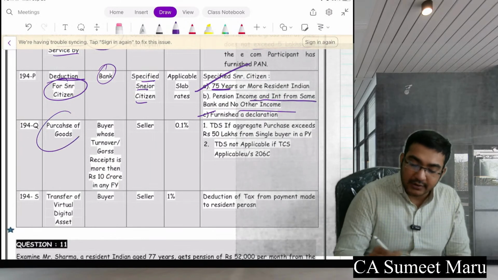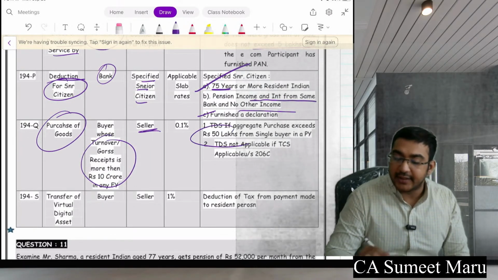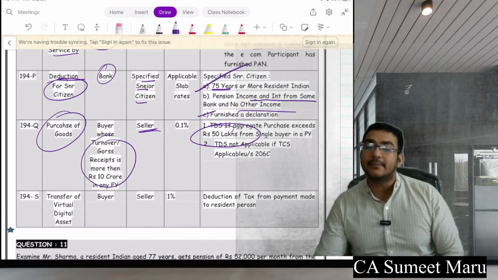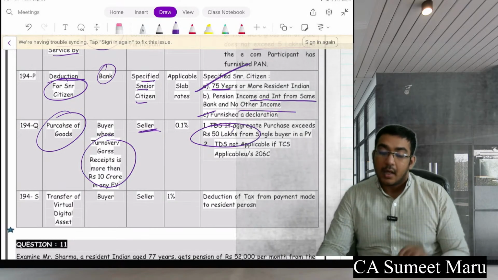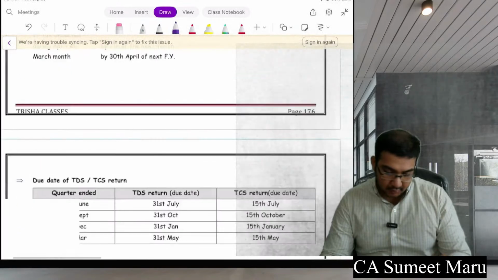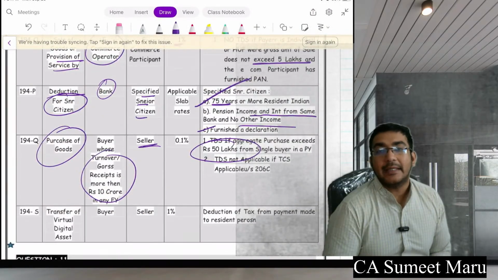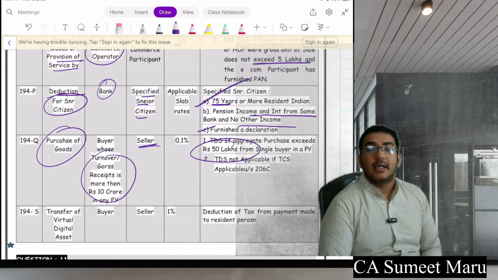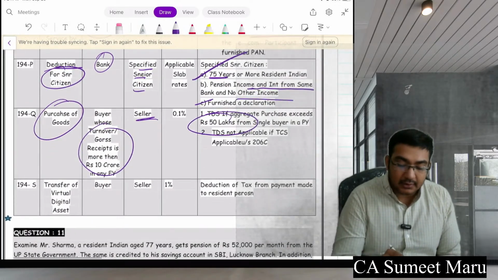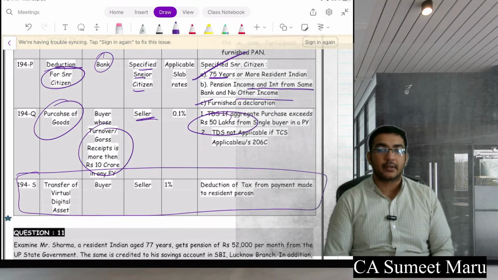Further, purchase of goods: if the seller's turnover is above 10 crore, the buyer has to deduct TDS if the payment is above 50 lakhs. So if someone is purchasing some goods, in that case, if you are paying him above 50 lakh rupees, you have to deduct a TDS at 0.1%. And last, transfer of virtual digital asset, 1% TDS has to be done.